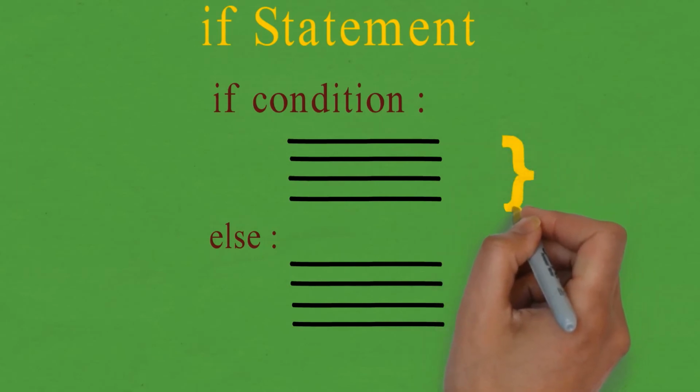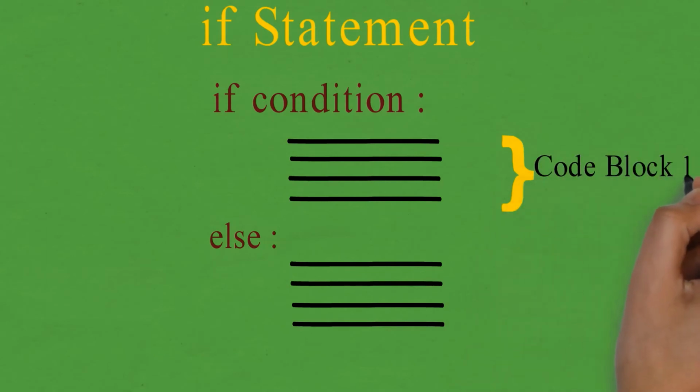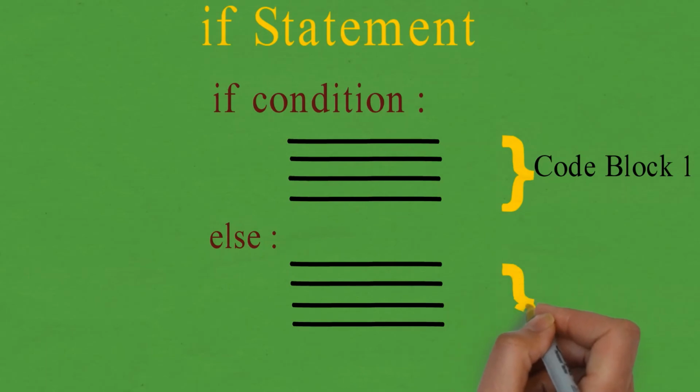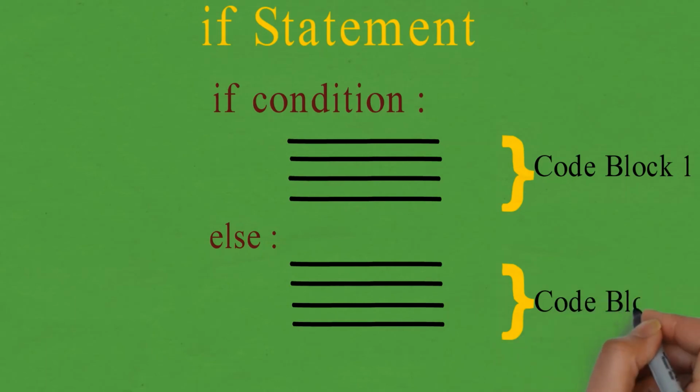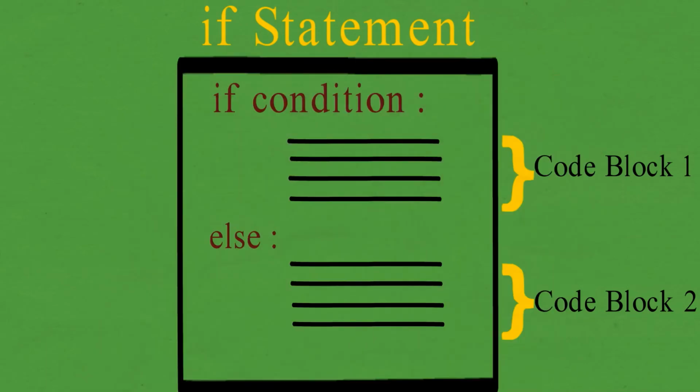So the code that should be executed if the condition is true, let us just call it code block 1. This code will be executed only when the condition is true. Whereas when the condition is false, the indented code written below else should be executed. We are going to call it code block 2. Let us just put our whole syntax in brackets. So this is the syntax that we are going to use for decision making in Python.